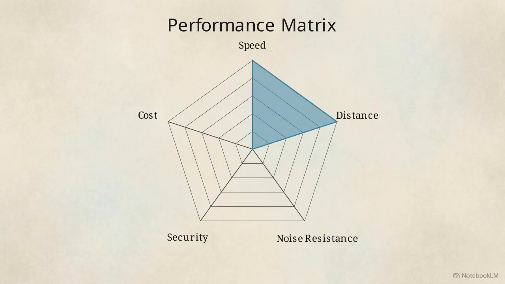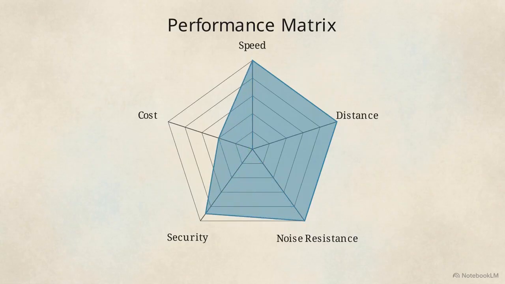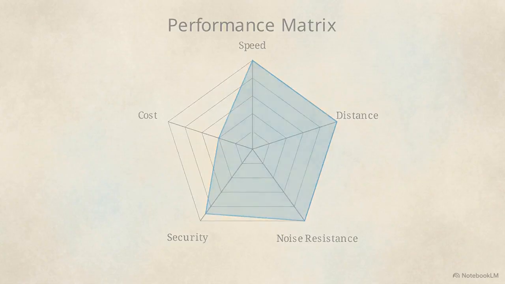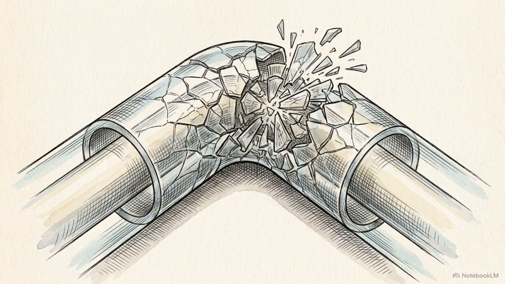Plotting this on our matrix, fiber optics dominates the performance metrics. It supports massive throughput in the terabits per second range, spans 50 kilometers without repeaters, and carries no electrical current, making it immune to electromagnetic noise. The penalties for this performance are cost and flexibility.